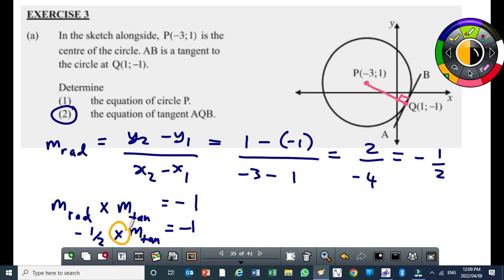We want m tangent. Usually, if you practice a lot, you will see that if the gradient of the radius is a fraction, the gradient of the tangent must be an integer, and vice versa. So our gradient of the tangent is going to be minus 1 over minus a half, and the answer will be 2. So if the gradient of the radius is negative, the gradient of the tangent will be positive. And if the gradient of the radius, like in this case, is a fraction,